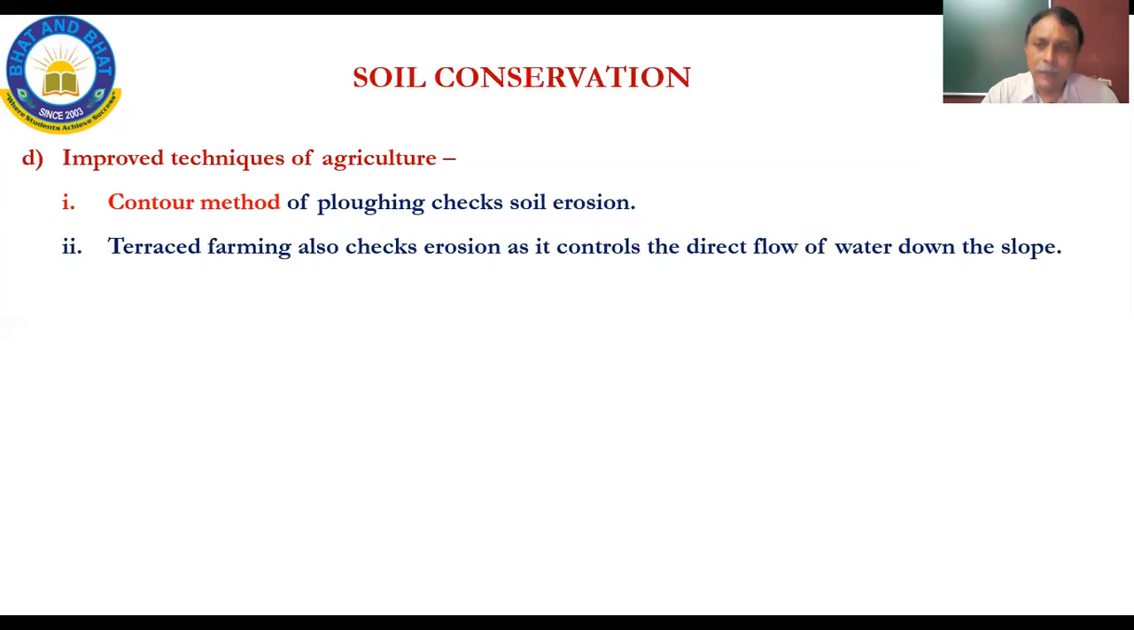So perpendicular to the slope, they will do the farm. They'll do the plowing perpendicular to the slope. So you create a patch where the direct flow of water is reduced.